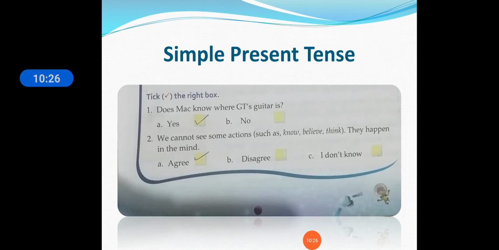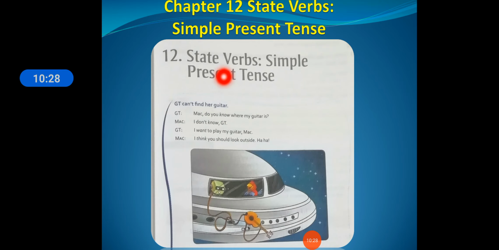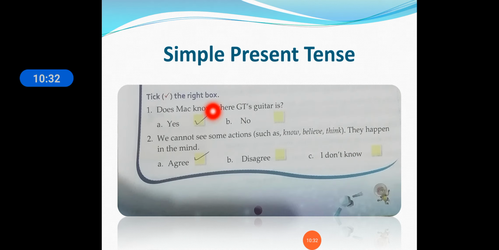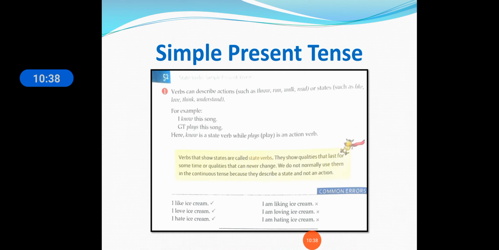So what we have learned is state verbs in this chapter. We know that some actions such as know, believe, think are happening in the mind. We have also seen that action verbs such as throw, run, walk and read are action words, and states are such as like, love, think and understand. These are all verbs.